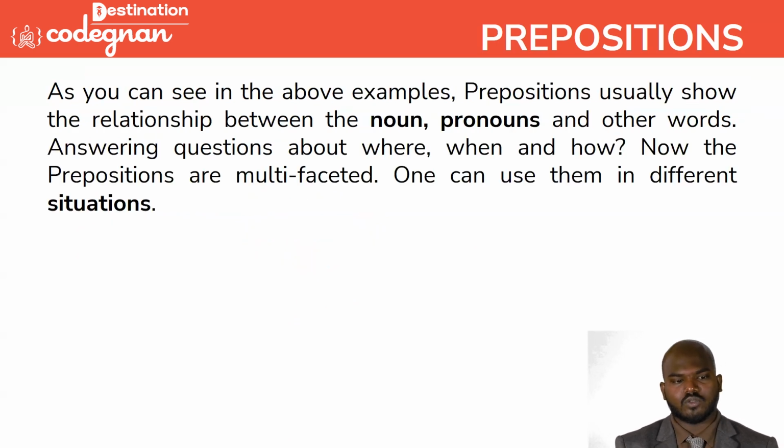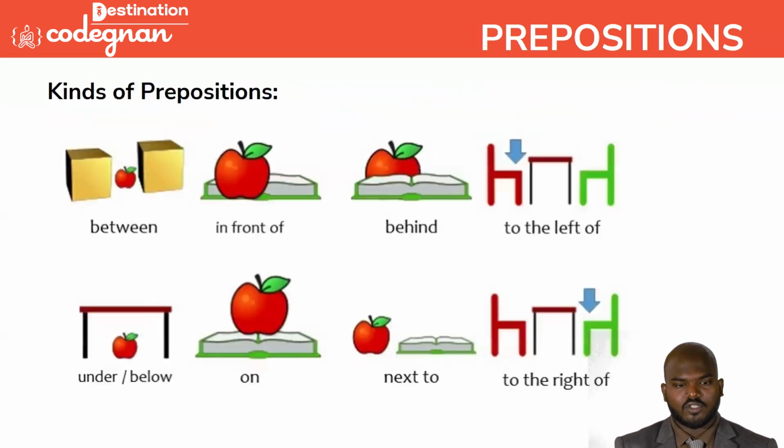You see this one. The preposition usually shows the relationship between the noun, pronouns, and other words. Coming to this one, these are the different kinds of prepositions you need to know. This is between. This is in front of. Behind means backside. To the left of. Under or below, it's mostly the same. And on, next to, and to the right of. These are the major keywords you just need to know here.